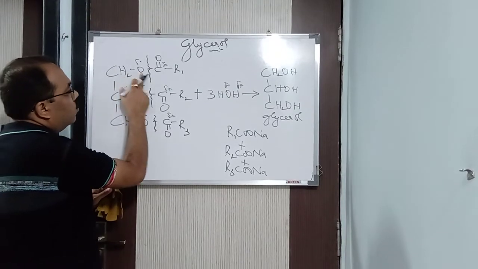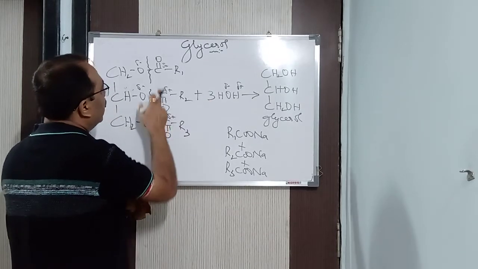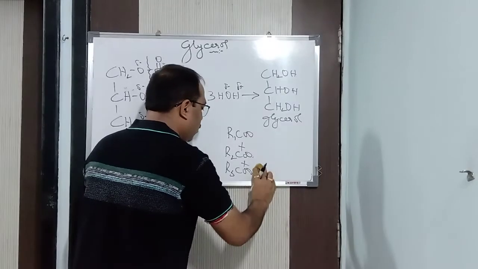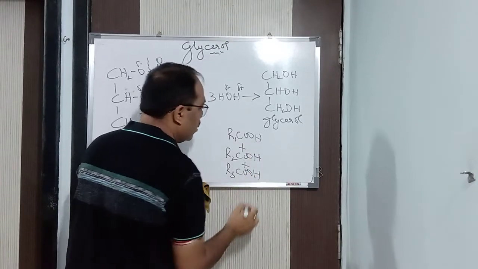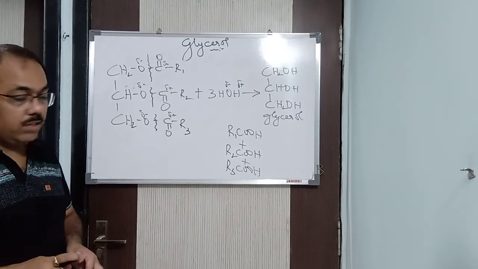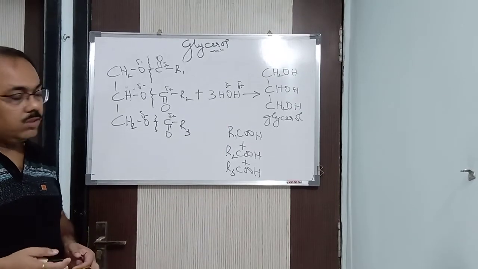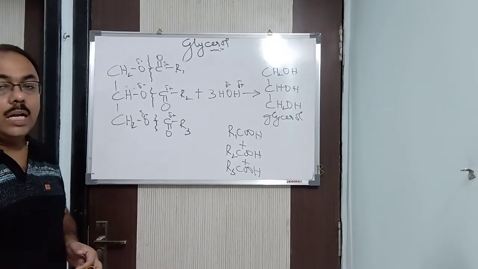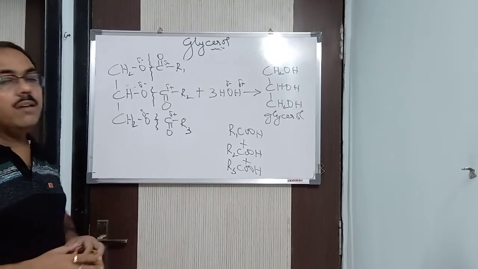So what you will be getting is CH2OH, CHOH, CH2OH. Now instead of R1COONa, here you will be getting R1COOH, R2COOH, plus R3COOH, which are the fatty acids, from which you prepare candles. And hence we got glycerol. So in both processes we are doing hydrolysis, either with NaOH or with HOH, and we get glycerol. In this way glycerol is manufactured in the industries, but not directly; indirectly we get it as a byproduct.